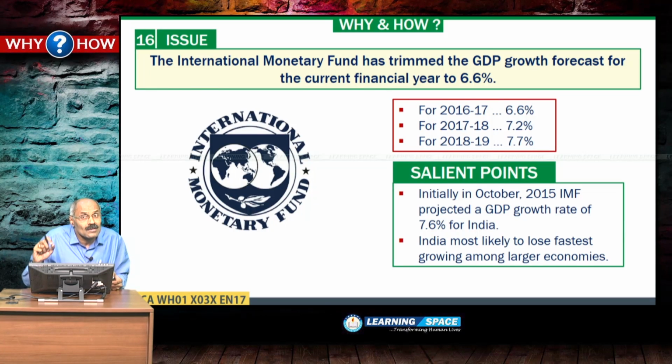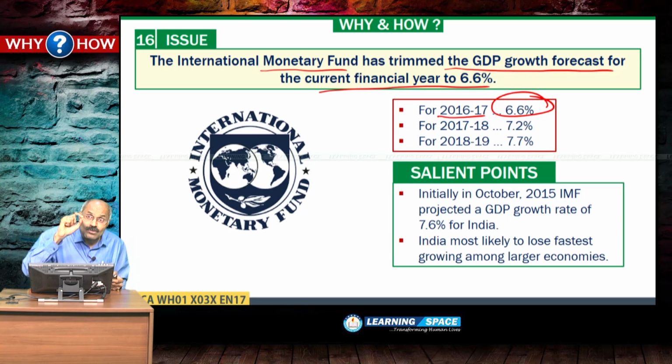Next one, International Monetary Fund has trimmed GDP growth forecast for India to 6.6%. For the financial year 2016-17, India is expected to grow at 6.6%.